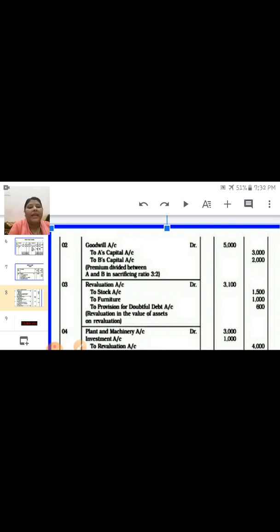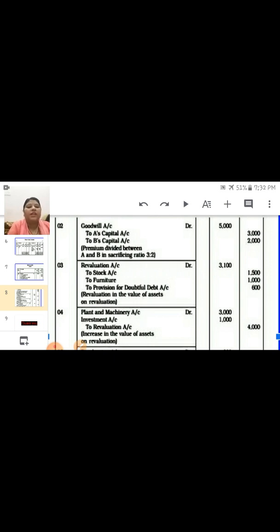Now the next entry is from the revaluation. In this question the combined entry is given. So the journal entry: revaluation account debit to stock account, to furniture account, to provision for doubtful debt account. All amounts are written and the total is written in the revaluation account. The next entry is plant and machinery account debit, on the credit side, investment account debit to revaluation account.